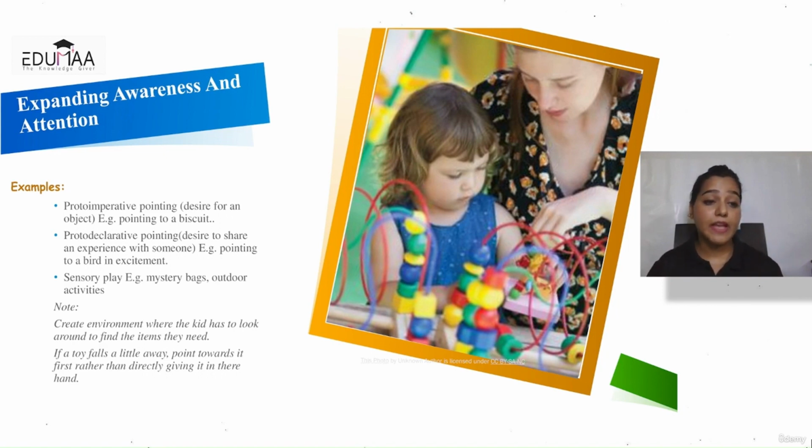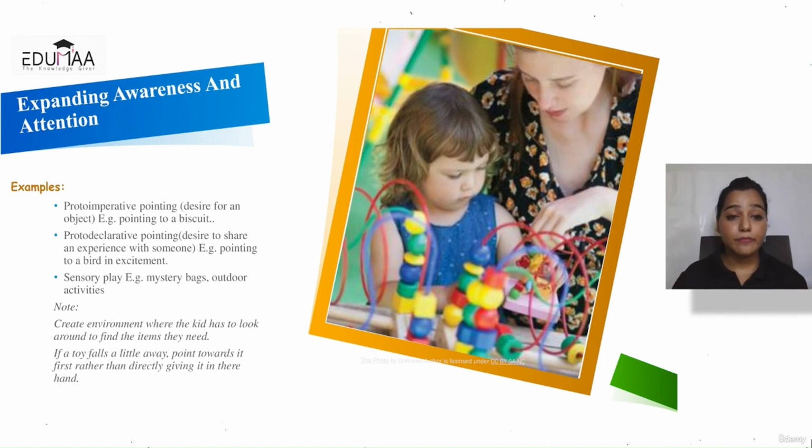So there are certain examples of proto imperative point, desire for a specific thing, or they like certain things. So if they want, for example, a biscuit, pointing to that specific thing, that is proto imperative pointing. So if you want certain things, you point to that. That is something which is very important.